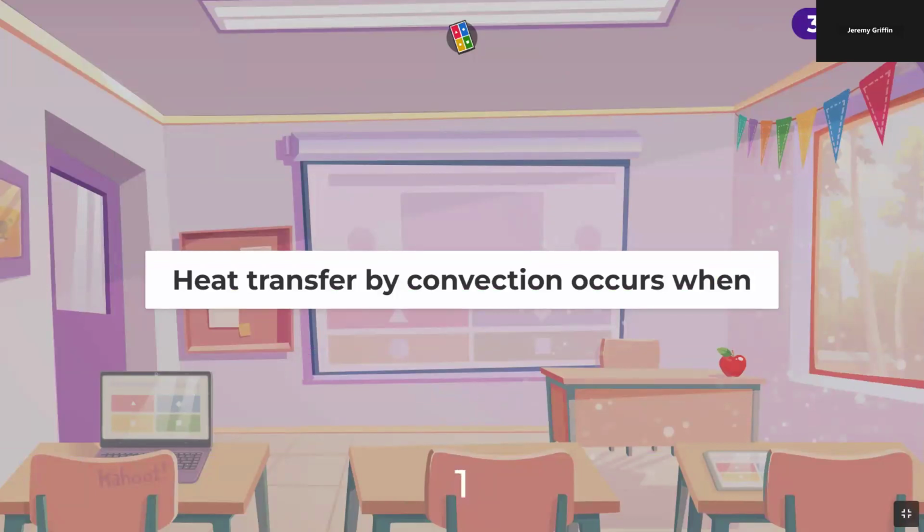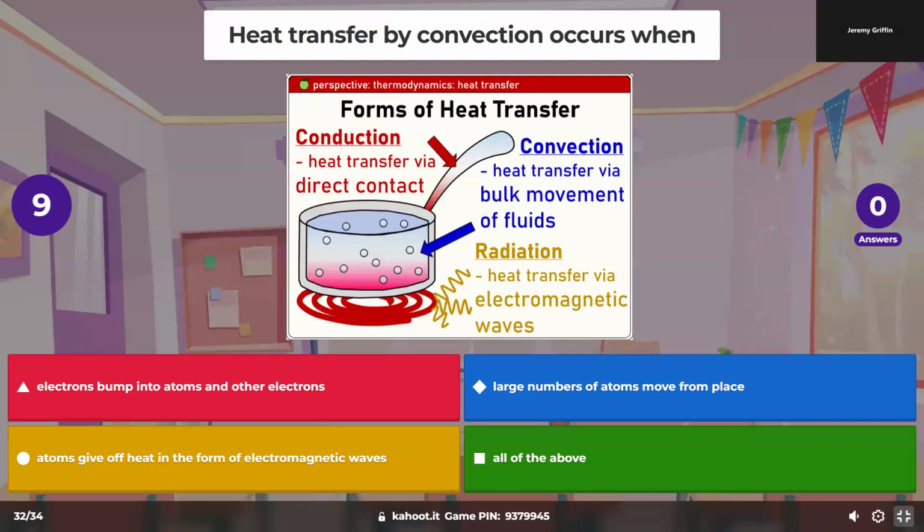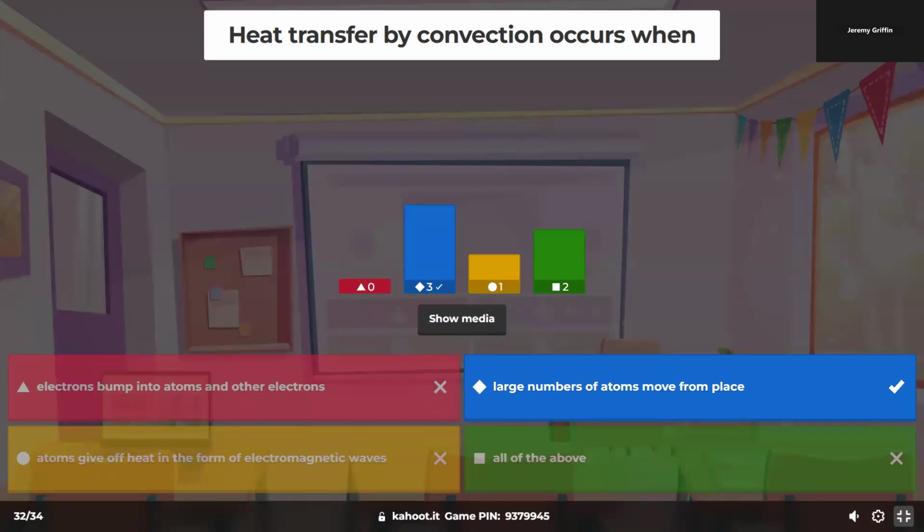Convection is bulk movement of fluids. And the best answer there is large numbers of atoms move from place to place. Okay. And so if you have a pot of water on the stove, do you think the water at the bottom is warmer than the water on the top? Right. And that gives impetus for the water to start moving around. That's a convection current.